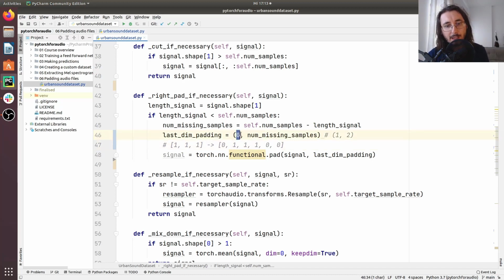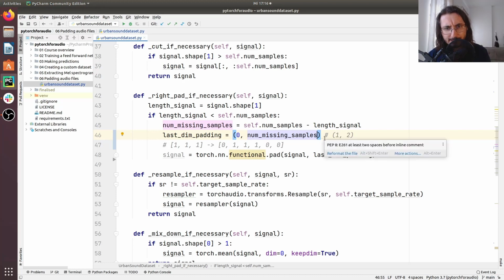So the first value is the number of items that we want to prepend, so left pad, and the second is the number of items that we want to append, or right padding. Why did I use the name last dimension padding for this variable? Well, there's a convention with this pad function which says that each axis gets a couple of values that you can use to specify the left and right padding. So let me explain what I mean.